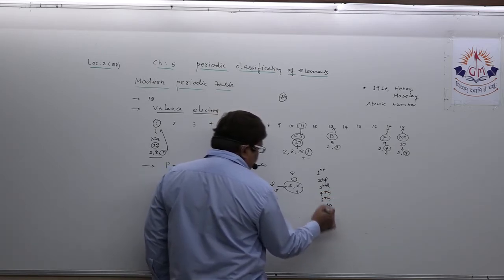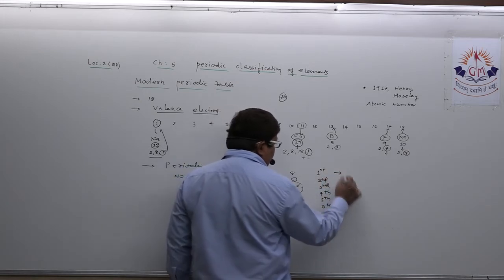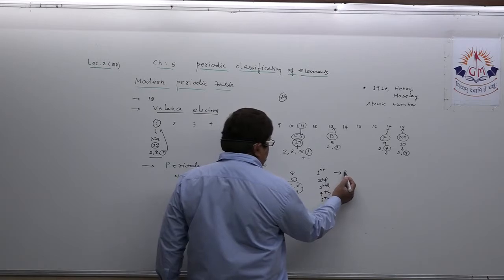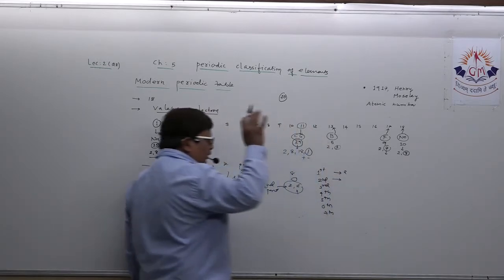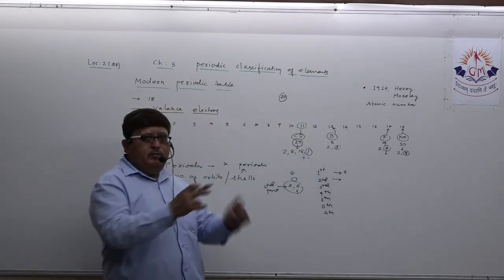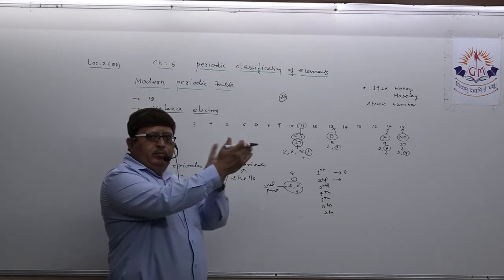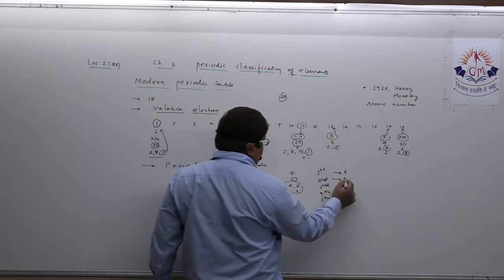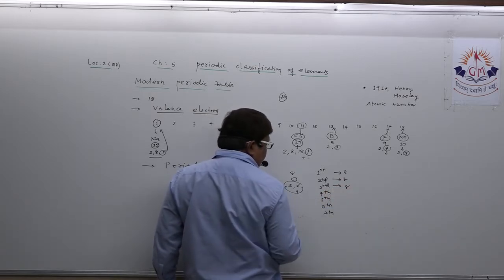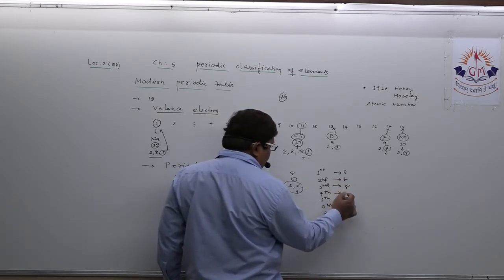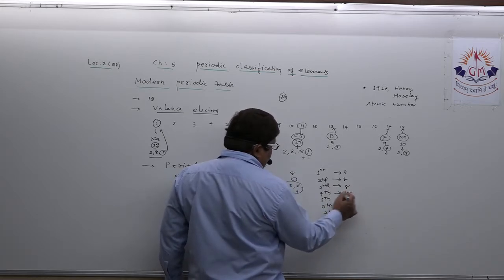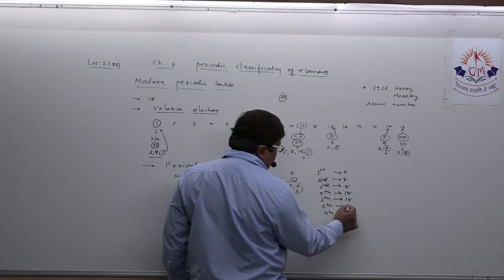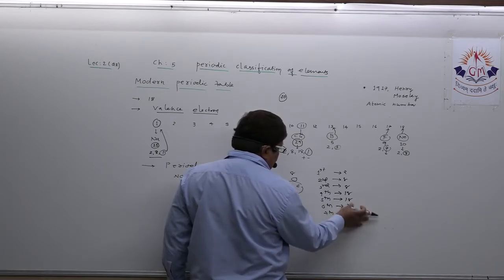Okay. Now, first period, as you know, consists of only two elements, hydrogen and helium. Second, if you just keep the modern periodic table in mind, there are 18 groups, but there is a gap of 10 elements already. So it consists 8 elements. This consists 8 elements. Fourth orbit fully filled contains 18 elements, fifth contains 18 elements, and these two contain 32 elements. Understand?